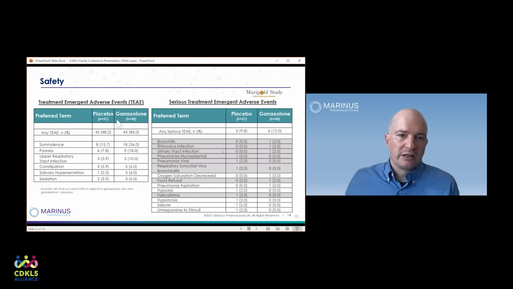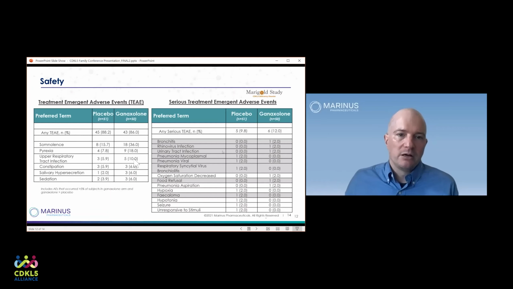So you can see in ganaxolone and placebo, any treatment emergent adverse event happened in 88% of patients on placebo and 86% of patients on ganaxolone. So that's already reassuring, because the overall number of adverse events are not notably higher in the ganaxolone group.